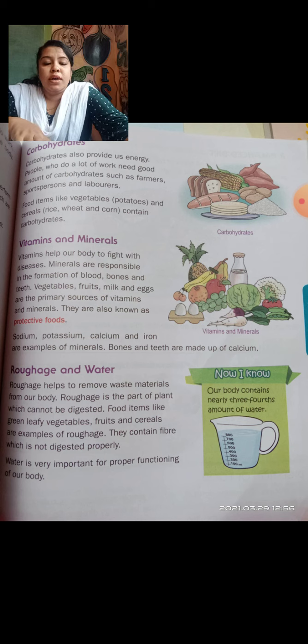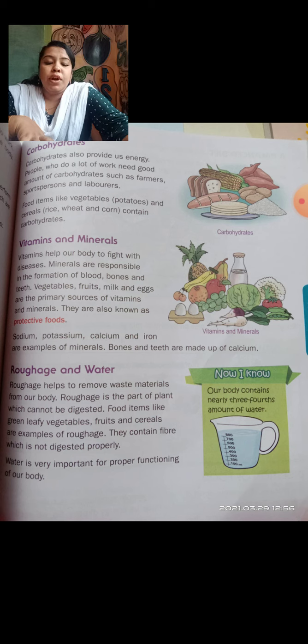Roughage and water. Water is also most important for our body. Without water we cannot live. Roughage helps to remove waste materials from our body. Roughage is a part of plants which cannot be digested. Green leafy vegetables, fruits and cereals are examples of roughage. They contain fiber, which is not digested properly.